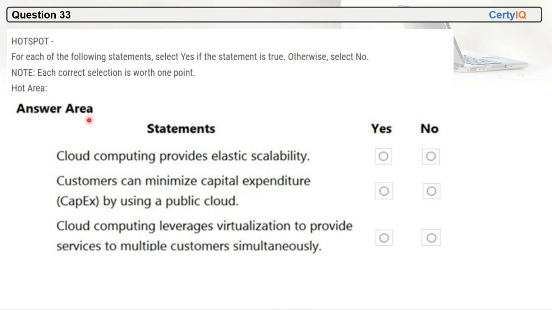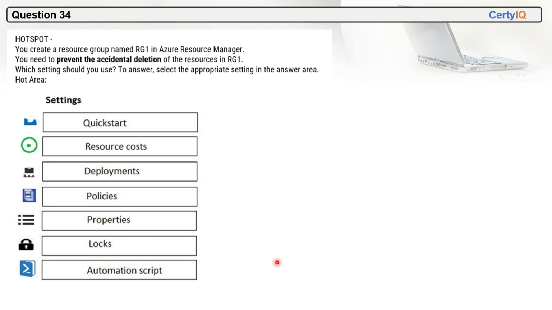Question 33. So again, a yes or no type question. Cloud computing provides elastic scalability. So yes, this is correct. Cloud computing provides us elastic scalability. Second, a customer can minimize capital expenditure by using a public cloud. Yes, this is also correct. When we use public cloud, capital expenditure will go down or be minimized. Third, cloud computing leverages virtualization to provide services to multiple customers simultaneously. Yes, this is also correct. This is a correct statement. So all of these are yes. This is the correct answer.